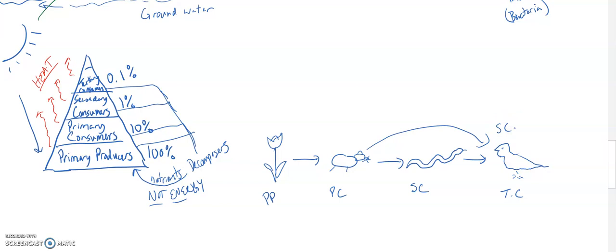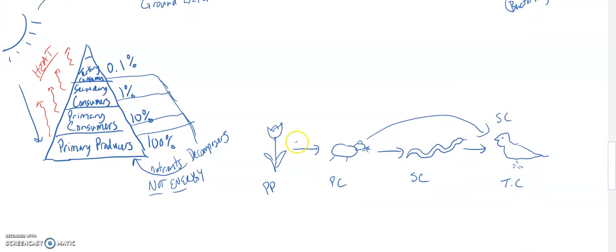For instance, the hawk could also directly eat the mouse, in which case it's a secondary consumer. All right, and perhaps we have something else that can eat the flower. Let's say a little bunny rabbit. It's going to look exactly like my mouse. My bunny rabbit has big ears, and maybe the hawk can also eat the bunny rabbit. And so a food web is a complex series of food chains.